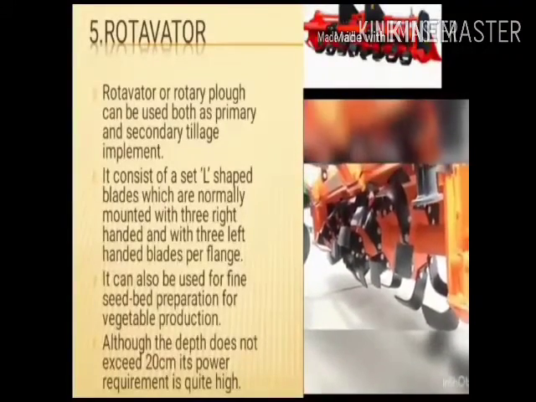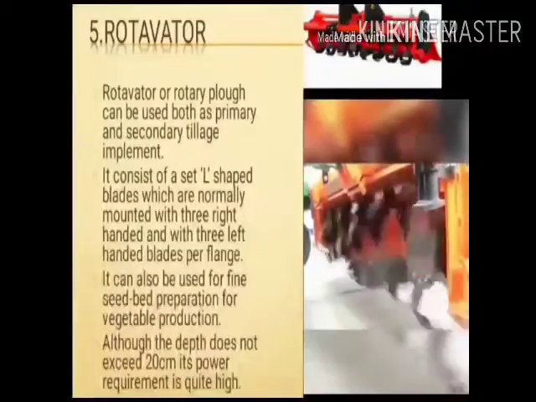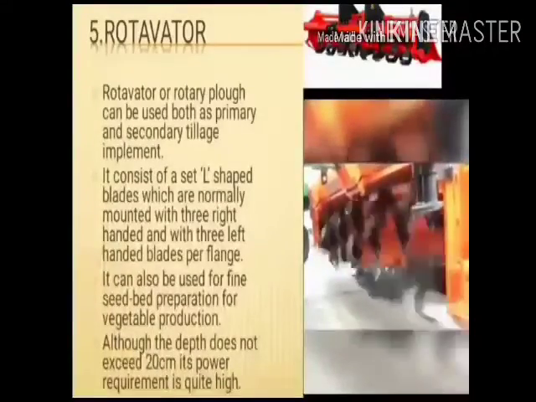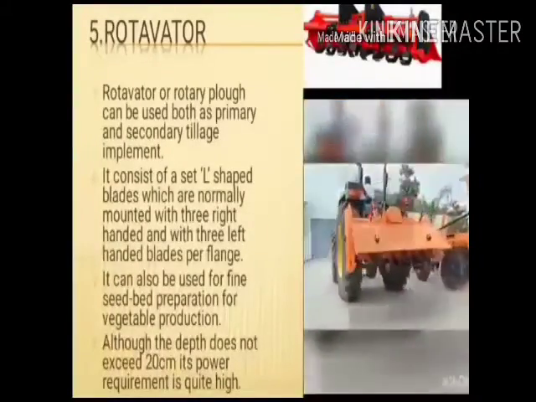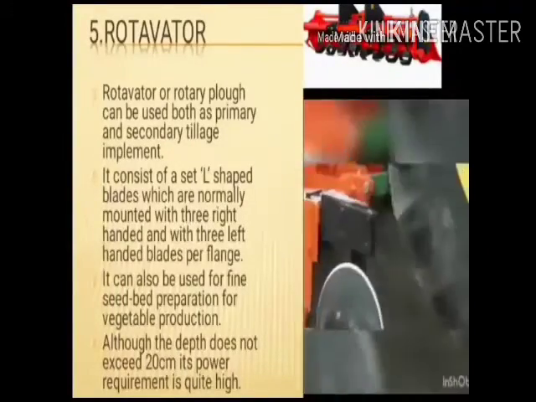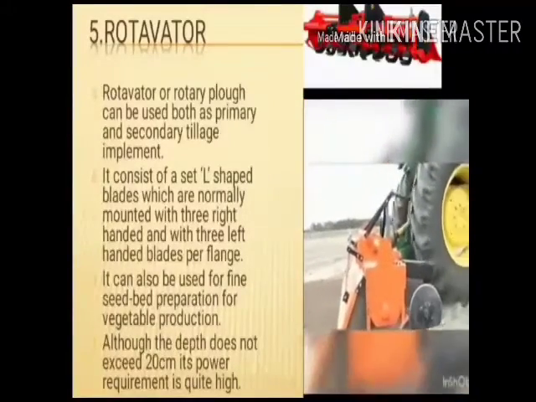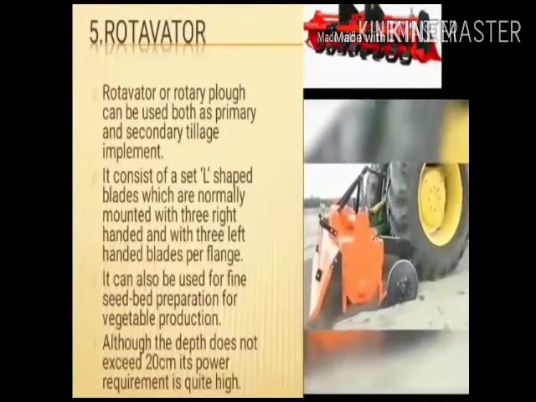Number 5, rotavator. Rotavator or rotary plow can be used both as a primary and secondary tillage implement. It consists of a set of L-shaped blades, which are normally mounted with 3 right-handed and 3 left-handed blades per flange. It can also be used for fine seed bed preparation for vegetable production. Although the depth does not exceed 20 cm, its power requirement is quite high.